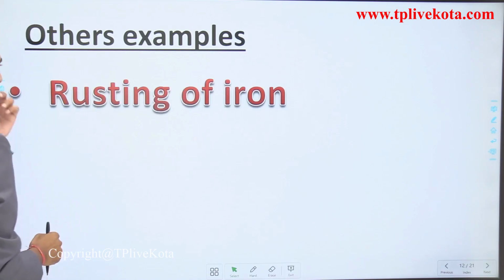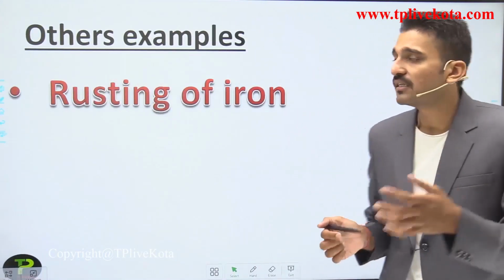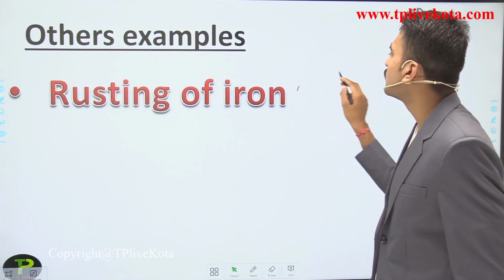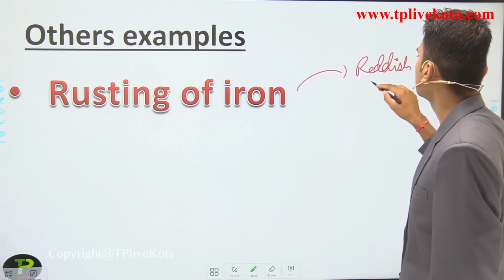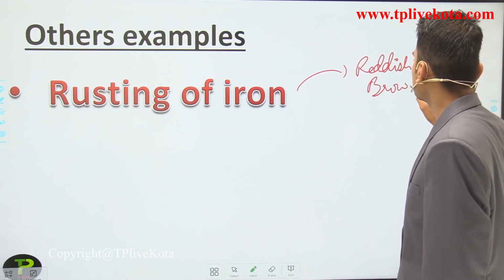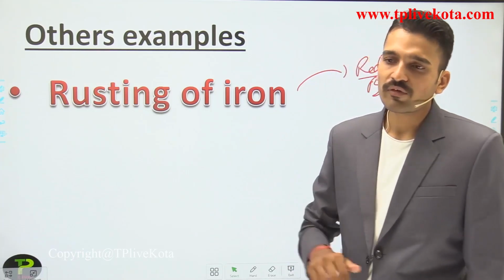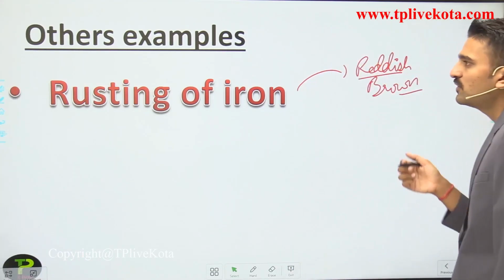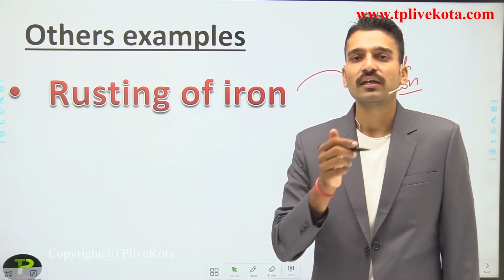So what are the other examples that you see? That is the rusting of iron. So is there any color change? Yes, the color changes. The grayish color of iron changes to reddish brown. This indicates that the chemical reaction has taken place.